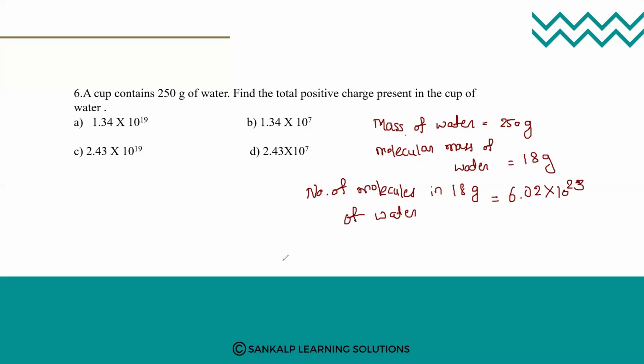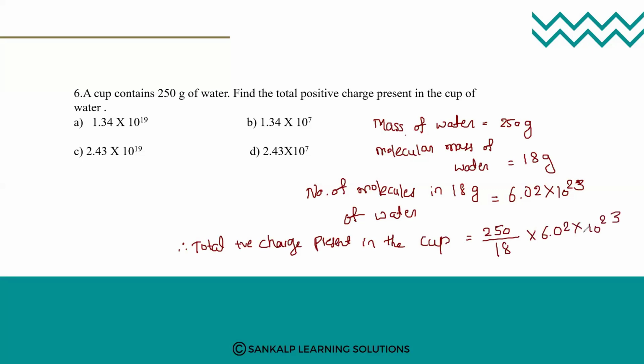Therefore, the total positive charge present in the cup of water will be the mass of the water, that is 250, divided by the molecular mass of water, that is 18, into the Avogadro number, that is 6.02 into 10 to the power of 23.